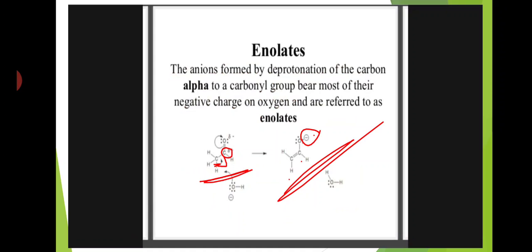When deprotonation of an alpha hydrogen occurs, the pi bond shifts to oxygen, and the oxygen gets a negative charge. This ion is called an enolate ion.